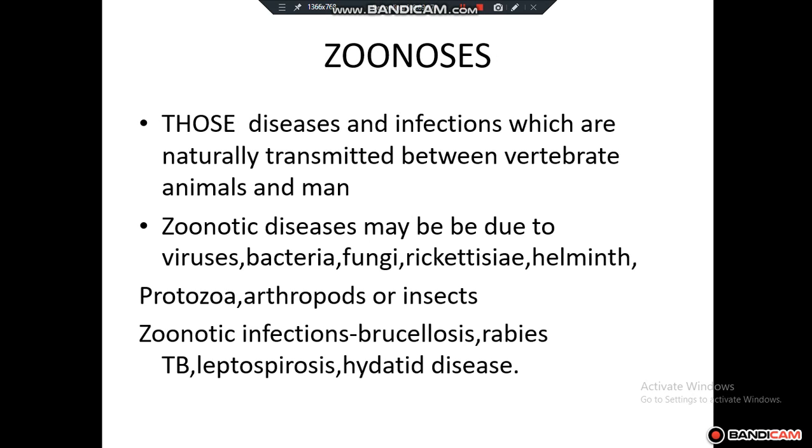Zoonotic diseases may be due to viruses, bacteria, fungi, rickettsia and helminths. So these are the organisms that cause zoonotic diseases. Protozoa, arthropods and insects are the organisms which transmit these diseases. And zoonotic infections include brucellosis, rabies, TB, leptospirosis, hydatid disease. You will learn about each of these diseases in detail in the next units. Okay.